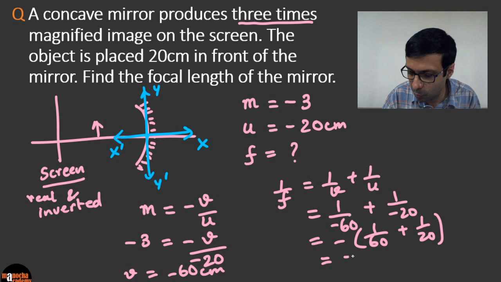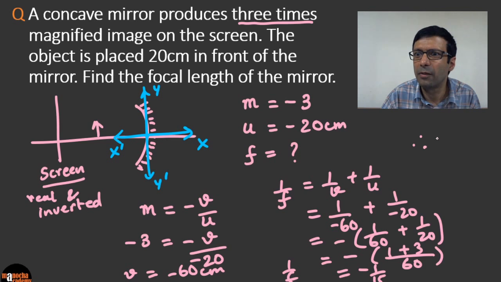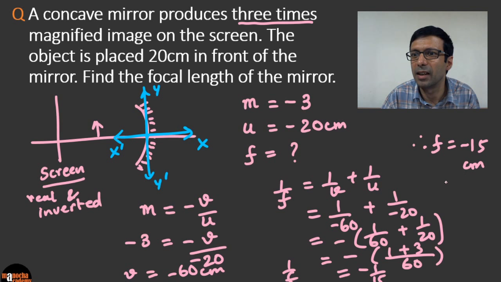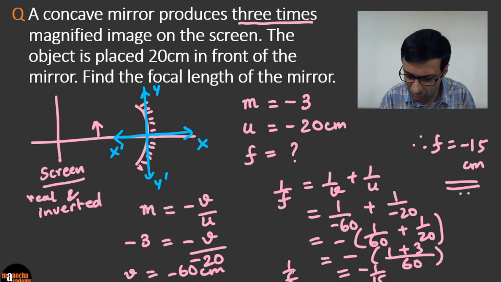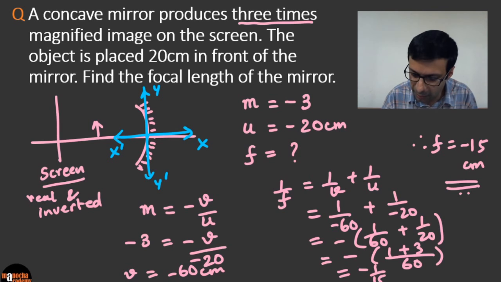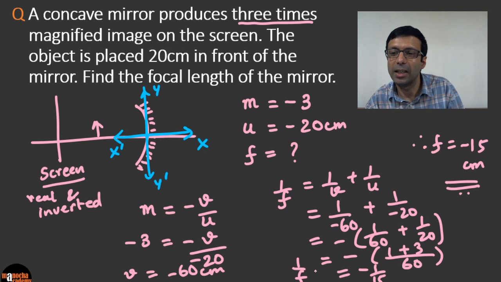What does that work out to be? Go ahead, do the calculations. It's pretty simple. 1 plus 3, and so that will be minus 1 by 15. So 1 by f is turning out to be minus 1 by 15. Therefore, what is f? f is going to be minus 15 centimeters. That is our answer here. Don't forget to take the reciprocal of the value. I think you can't read this, so I'll rewrite it here. Till now we found 1 by f, so f has turned out to be minus 15 centimeters.